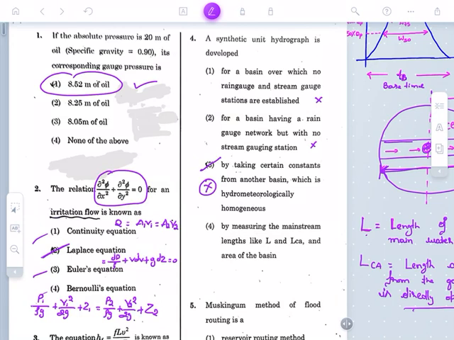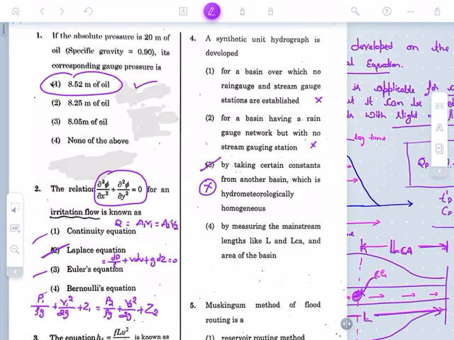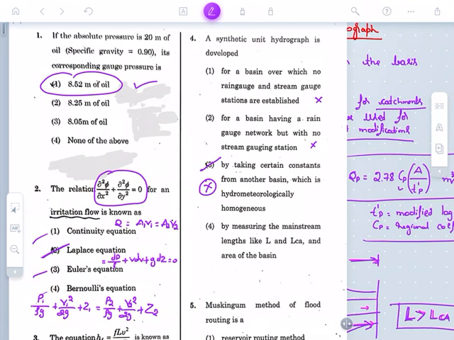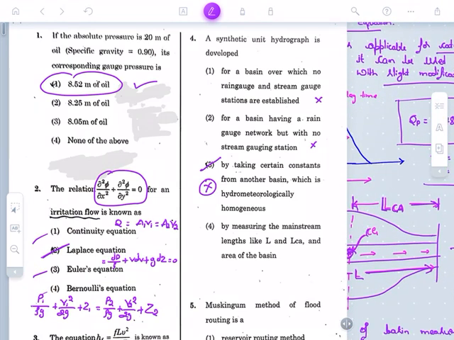By taking certain constants, we are making use of constants for calculating Qp, as I already showed. Cp is the regional coefficient. We'll make use of the constants from another basin, which they say is hydrometrically homogeneous. And let me come to the fourth option.